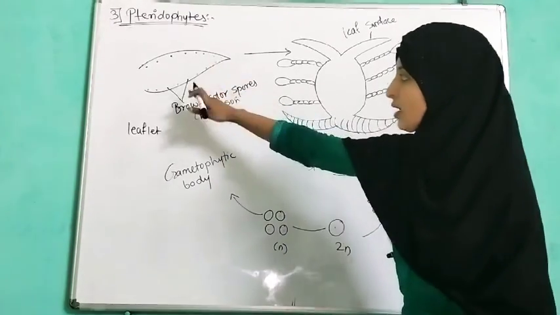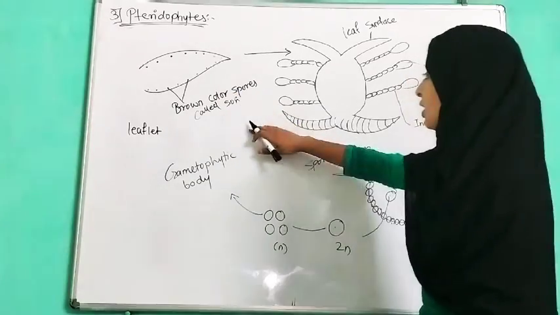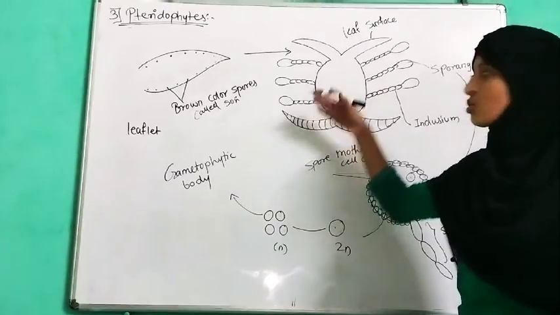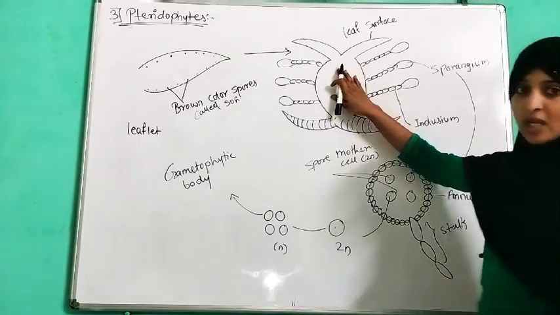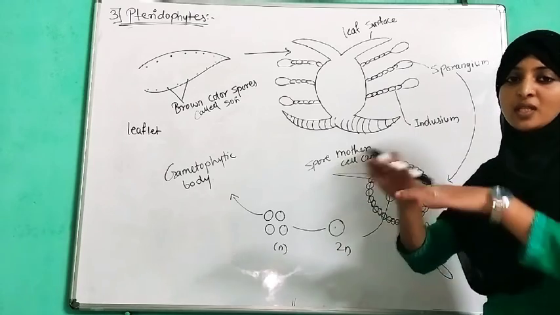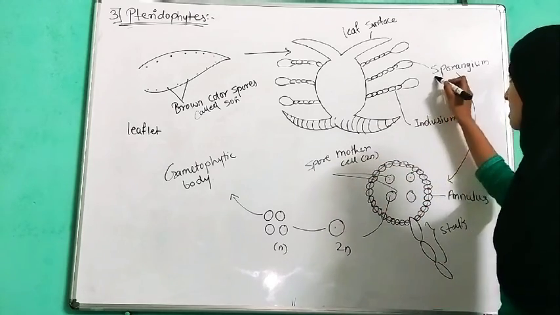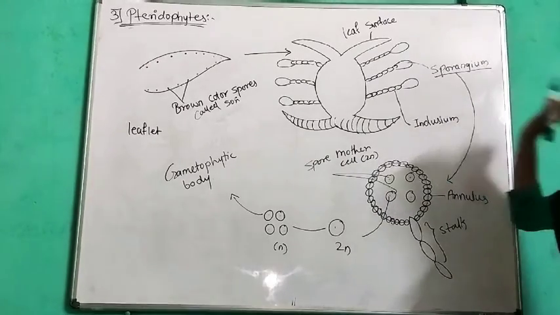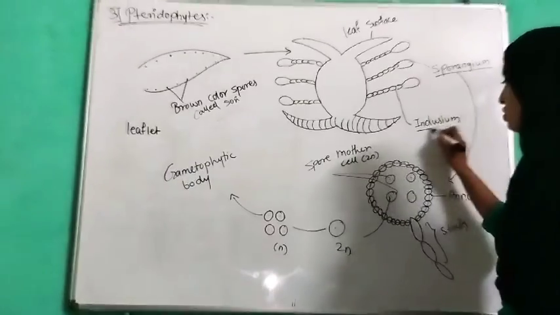If we take a section of it and see it under a microscope, then we are going to see a structure like this. This upper surface is a plain surface. Here we can see sporangium cells like venation and indusium.